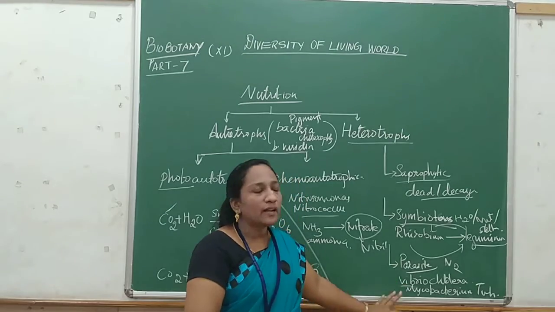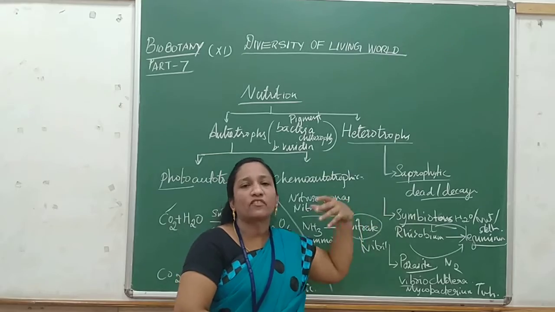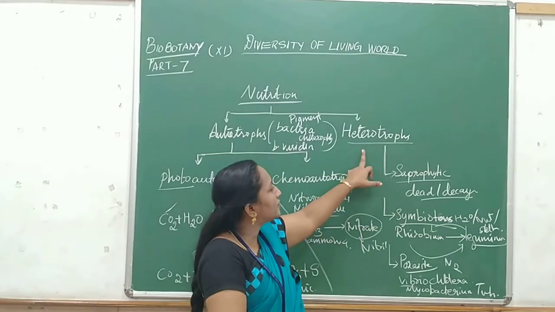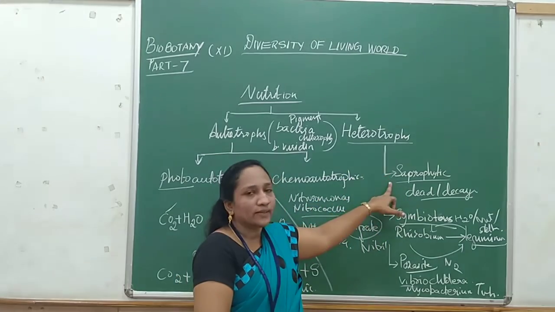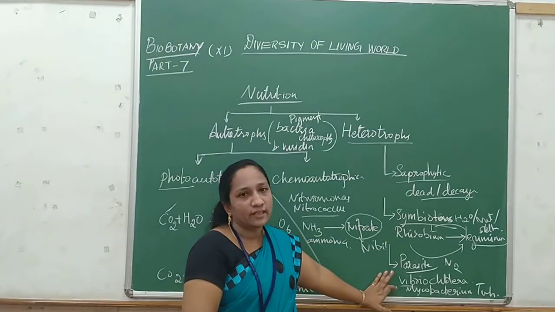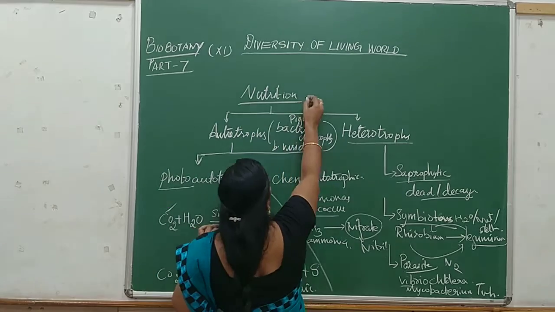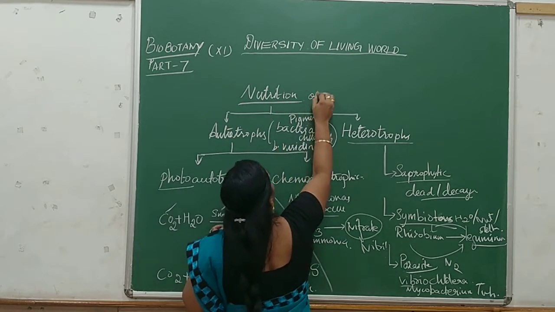Children, up to this clear? So heterotrophs means getting food material from other organisms. This heterotrophs is further divided into saprophytes, symbiotants and parasites. And once again, what are we learning? Bacterial nutrition.